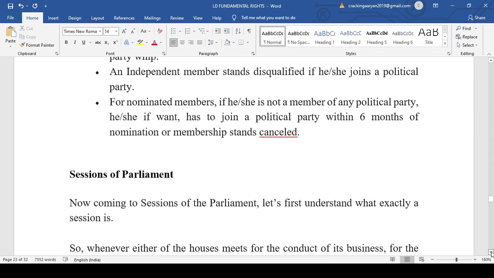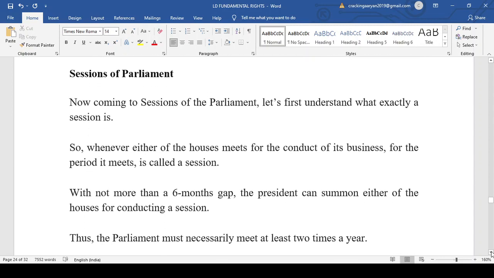Now, what is the 52nd amendment? We will discuss it in detail when we come to the 52nd amendment.